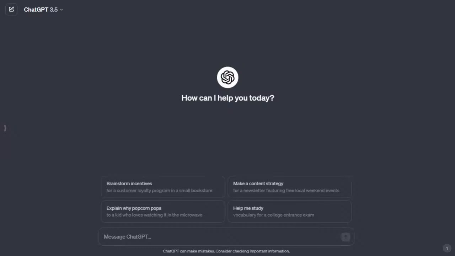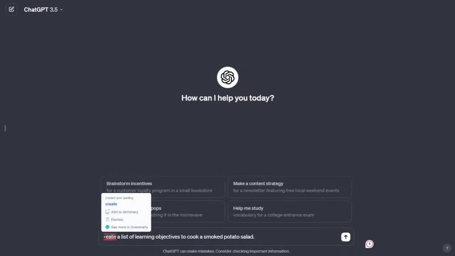Now, remember, I do have a control statement that I use. So I'm going to add that in here. And so for this prompt, I'm going to go ahead and say, create a list of learning objectives to cook a smoked potato salad. Seems like it's going to work. I mean, there's nothing crazy about this prompt. It's just a simple request.